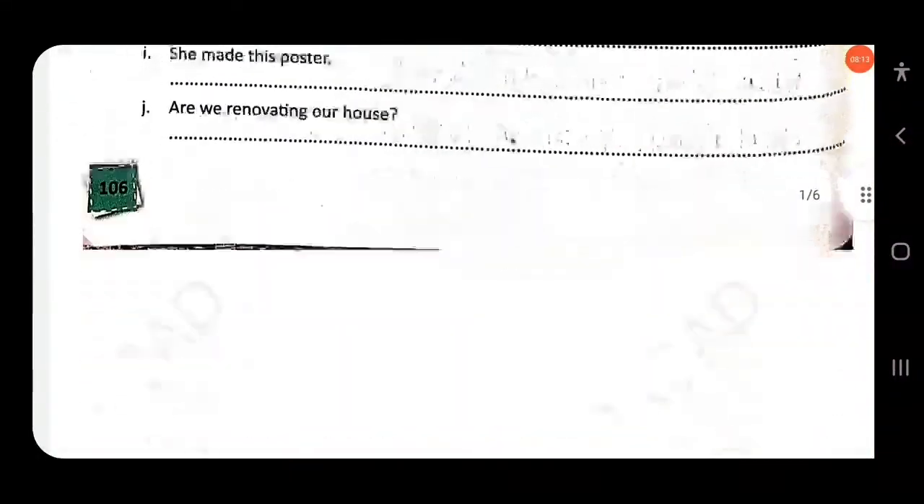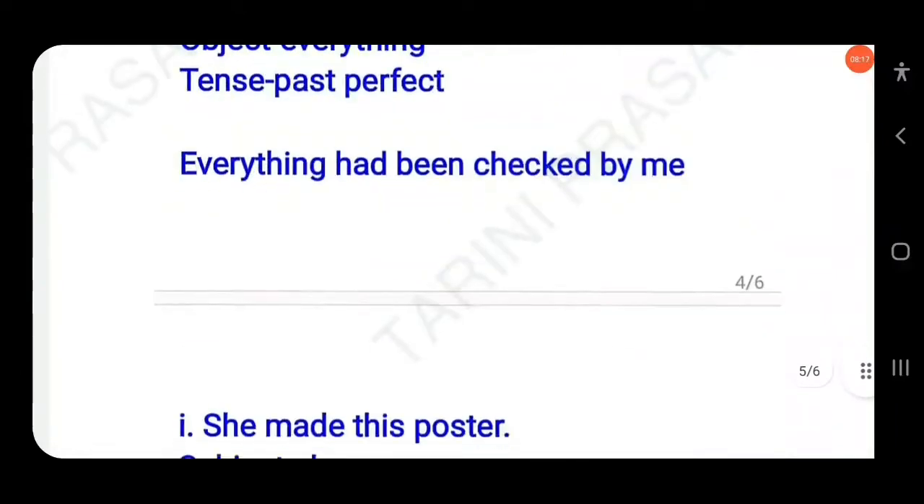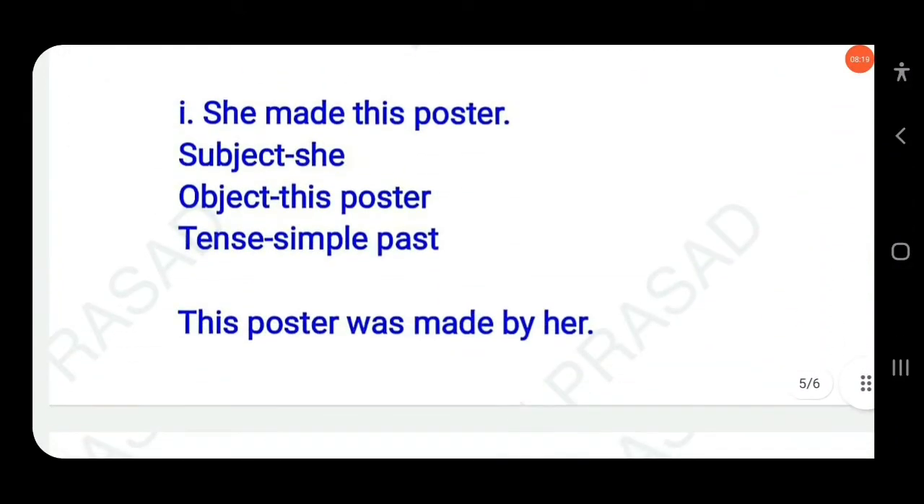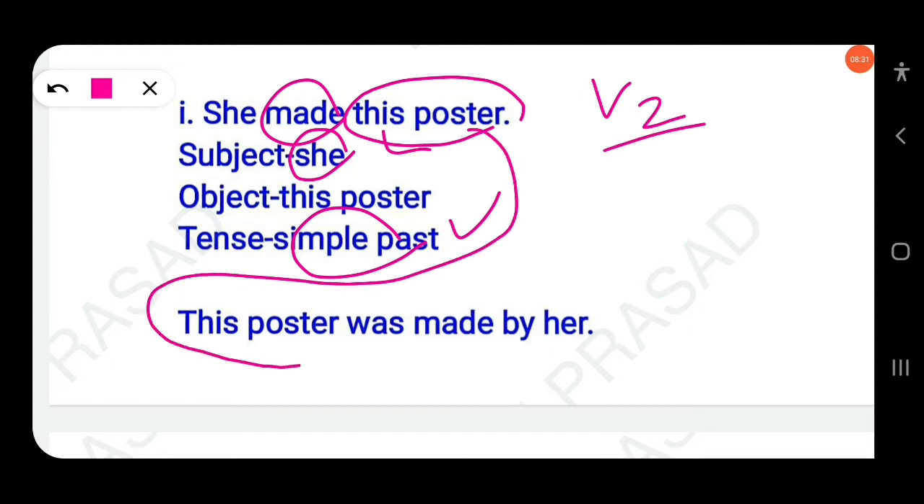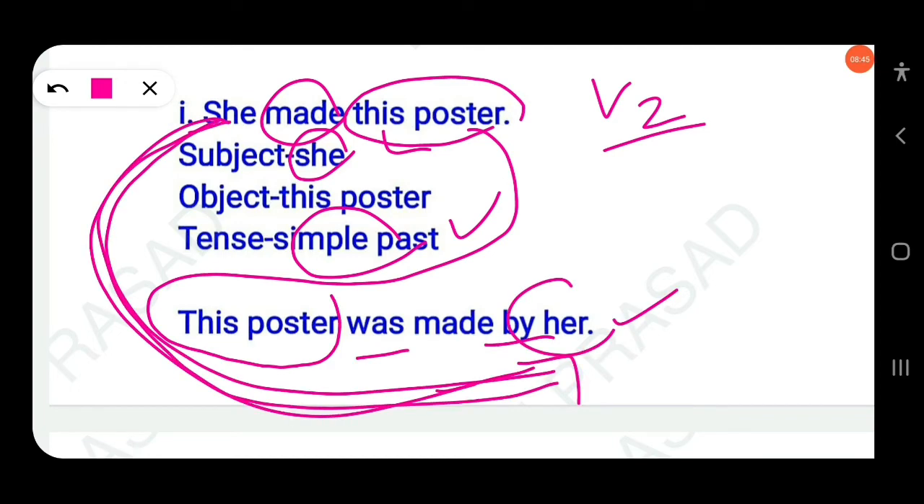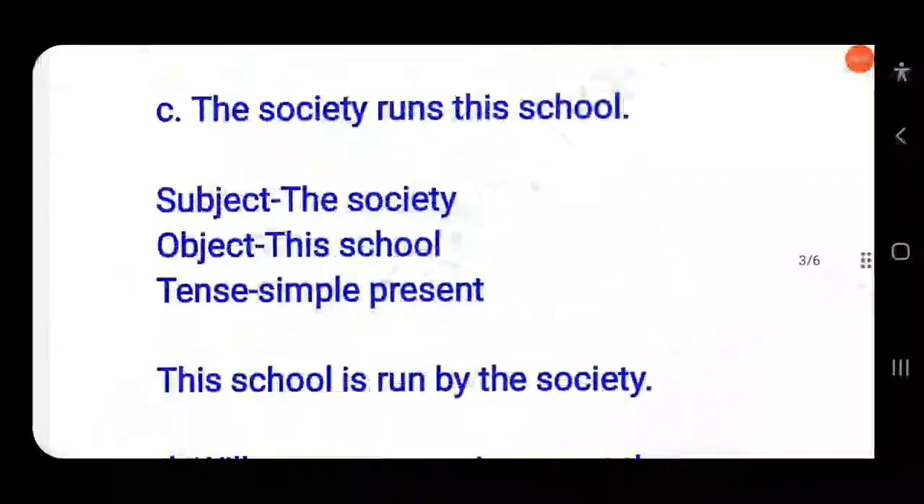Then the next question: she made this poster. The object is this poster, the subject is she, and the tense is simple past, made, which is V2. The object in the active becomes the subject in the passive voice: this poster was made by her. She becomes her, by her. Clear?